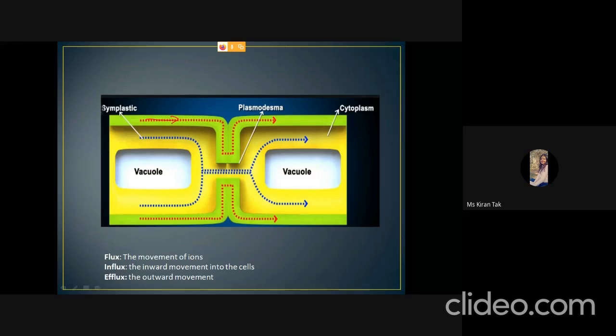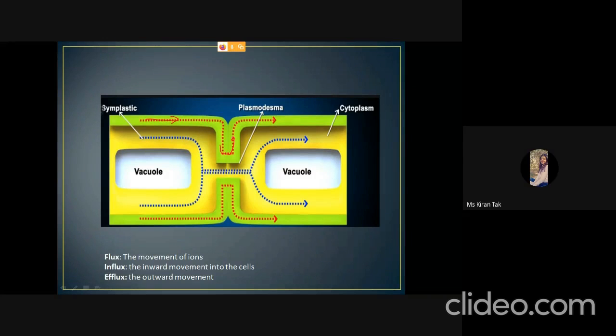It is a very fast process, and sometimes channel proteins and transmembrane proteins help in the transport of the ions. But as the concentration gradient differs, with the concentration of elements being more in roots but less in the soil, this is a passive process, so it cannot take place.